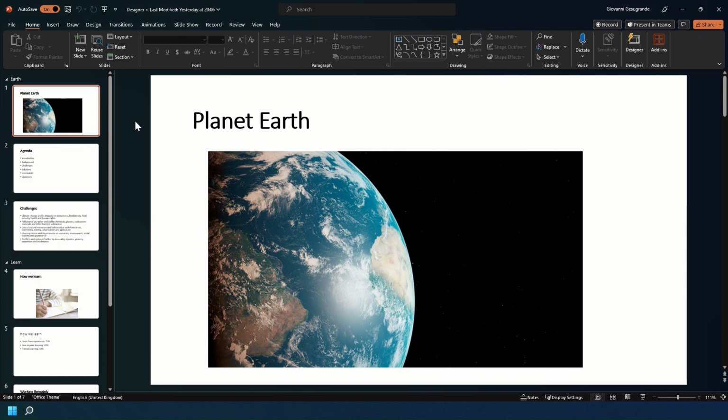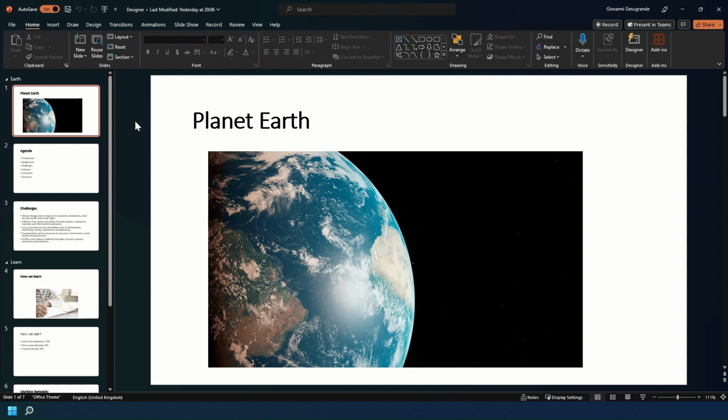Designer, also known as Design Ideas, automatically suggests designs based on the current content of your slides, such as layouts, colors, fonts, icons, and images. You can choose from the suggested design ideas or customize them to suit your preferences. It can help you create polished presentations by offering suggestions for themes, transitions, animations, and more. And Designer is available across all platforms such as Windows, Mac, iOS, Android, and the web.